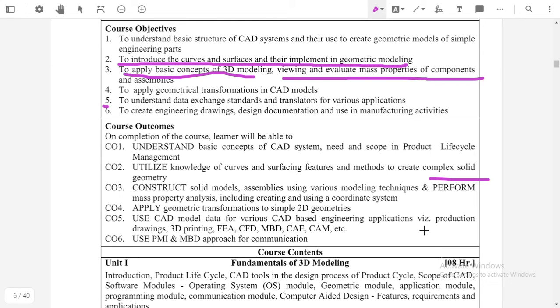These are the different sub parts of CAD, meaning 3D printing, finite element analysis, computational fluid dynamics, computer aided engineering, computer aided manufacturing. All the 3D related data we can use for all these applications.